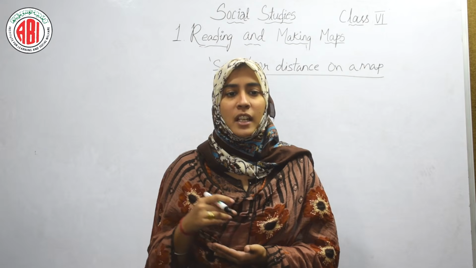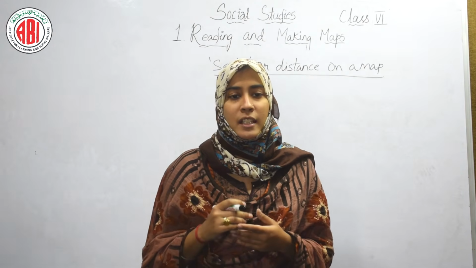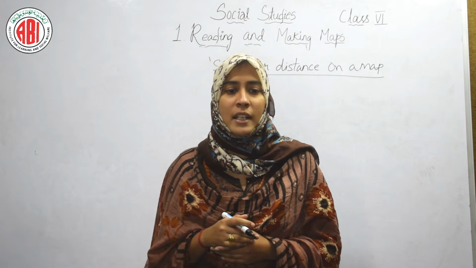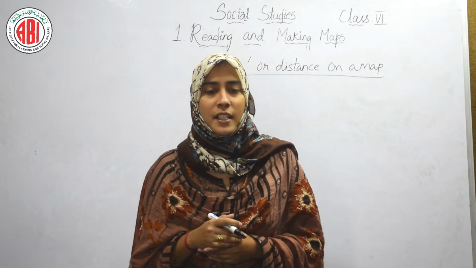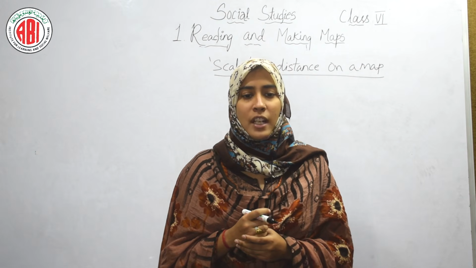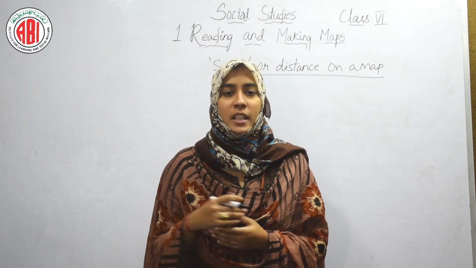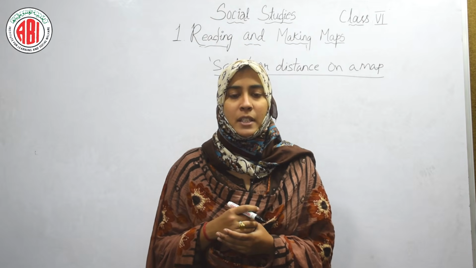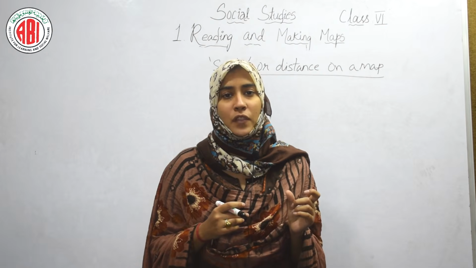Now you can measure Laila's sketch map from lamp post 1 to lamp post 6. The actual distance between the lamp posts is dash meters. You might have observed that Laila has drawn the lamp posts at equal distance. We can also write down the relationship between them. The following is the way by which you can see the representation of the sketch. 5 centimeters on the sketch map is equal to dash meters of the bridge. So 5 centimeters of the sketch map.